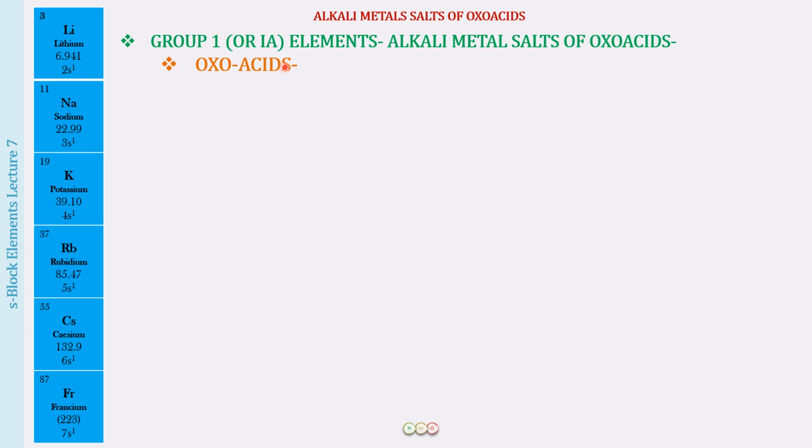Now, you have been studying a lot about acids in class 11, but in your junior classes in 9th and 10th, the only definition of acids that you knew was that acids can release H positive ions into the solution. These oxoacids also can release H positive ions into the solution and therefore we call them acids.